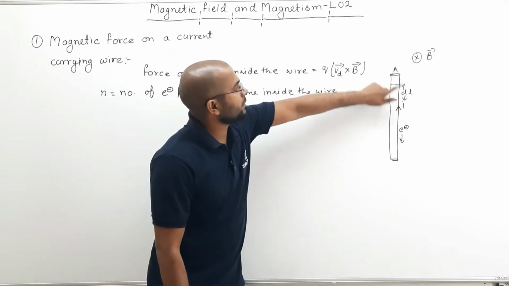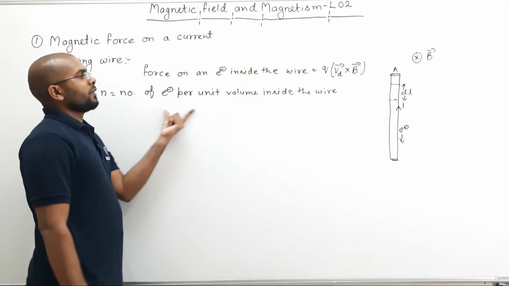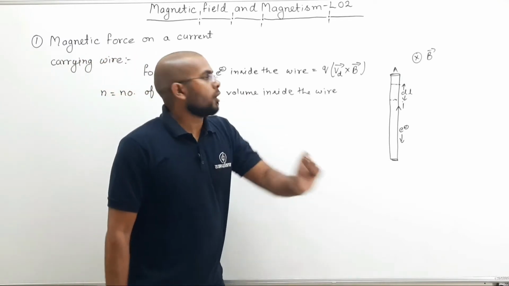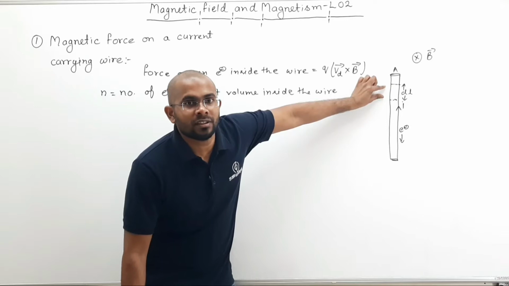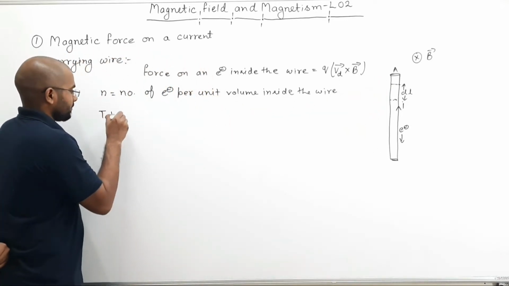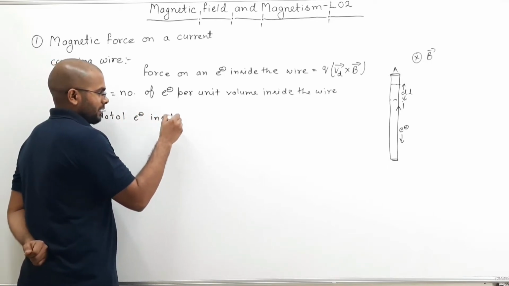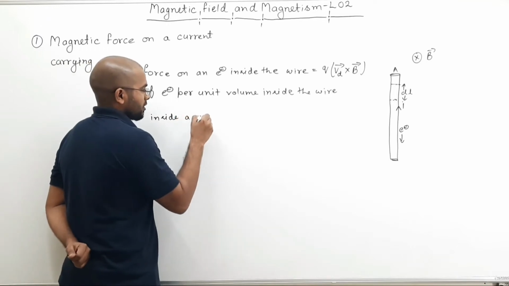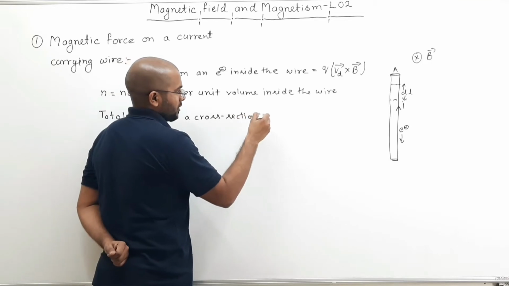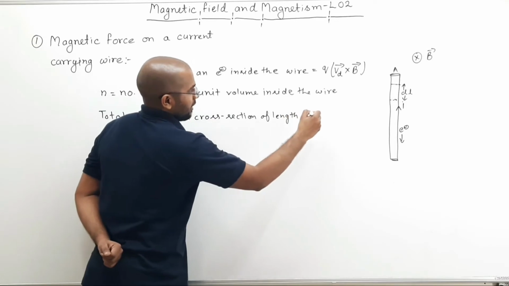And area multiplied by dl is the volume, multiplied by number of electrons per unit volume, that will give me total electrons inside this cross section. So what I can write here? Total electrons inside a cross section of length dl.